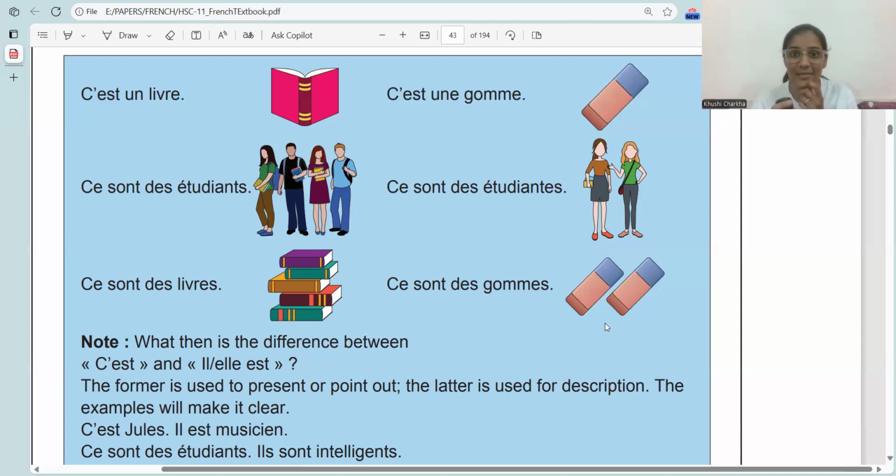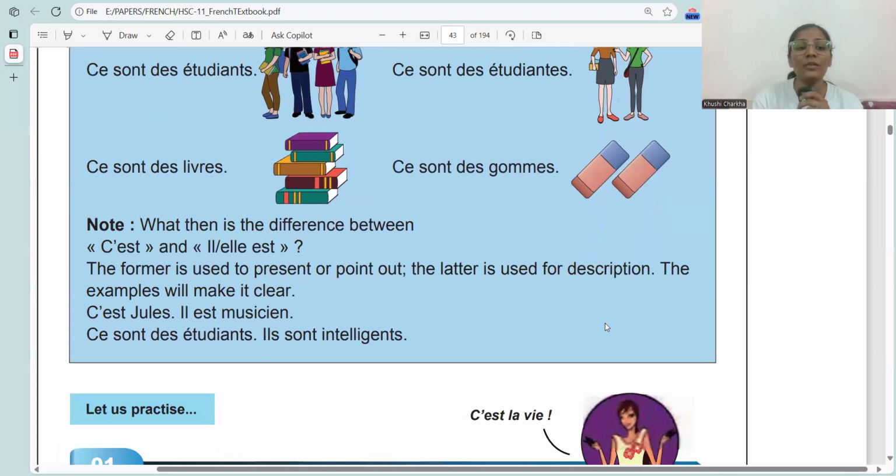Okay. Now, what is the difference between c'est and il est or elle est? C'est also has the meaning it is, and il est or elle est also means it is. So, what is the difference?